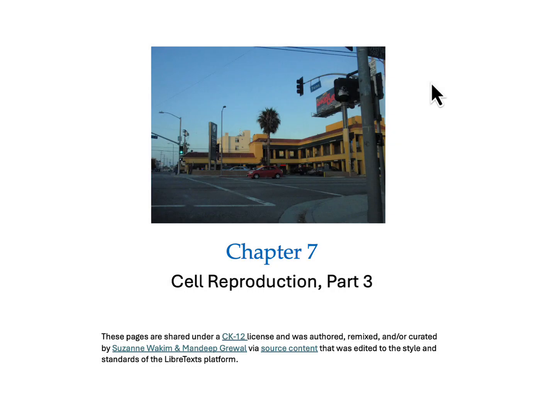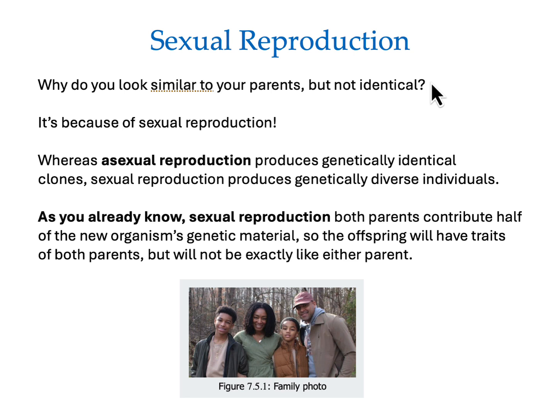Chapter 7, Sexual Reproduction, Part 3. Why do you look similar to your parents, but not identical? It's because of sexual reproduction.